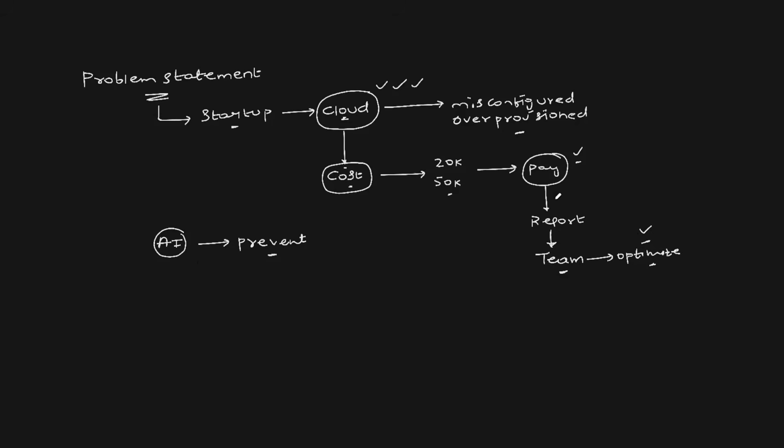Instead of waiting till the end of the month and paying that 50,000 US dollars, using this AI tool, organizations can reduce that to maybe 30,000 or even 20,000 US dollars, as per their expectation. Sounds good, right? Abhishek, how is this going to work? I'll give you some very high-level information now, because we are going to talk about architecture in step 3. The AI tool that we're going to build connects to the cloud platform.